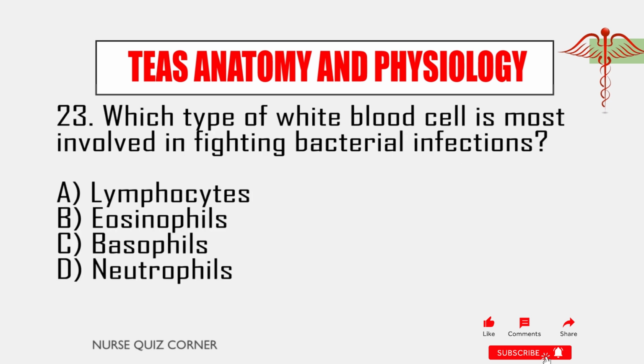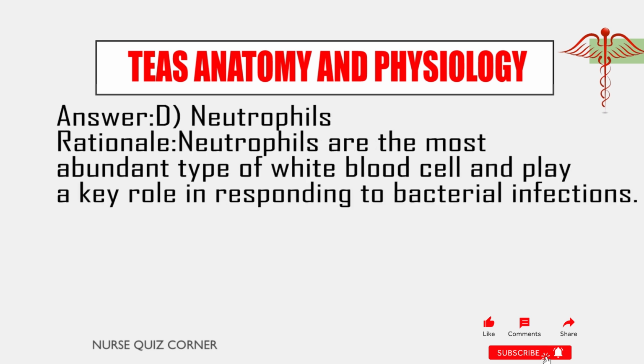23. Which type of white blood cell is most involved in fighting bacterial infections? A. Lymphocytes. B. Eosinophils. C. Basophils. D. Neutrophils. Answer D. Neutrophils. Rationale: neutrophils are the most abundant type of white blood cell and play a key role in responding to bacterial